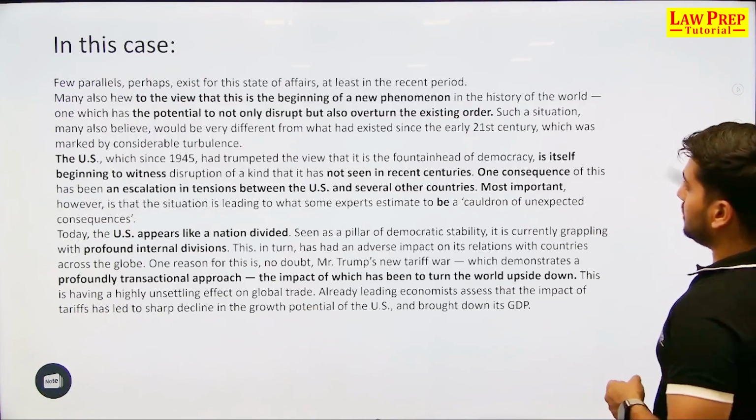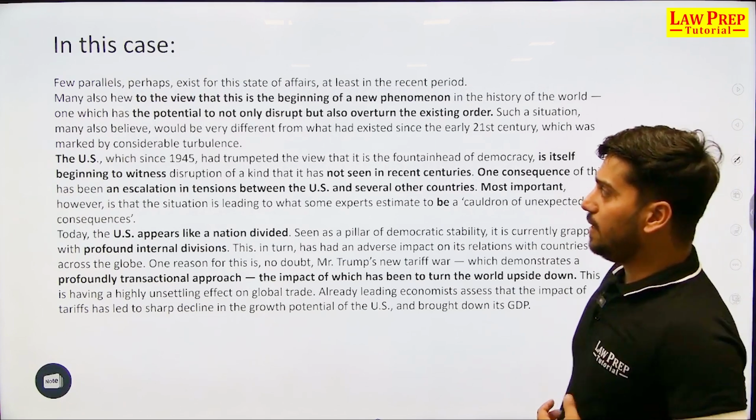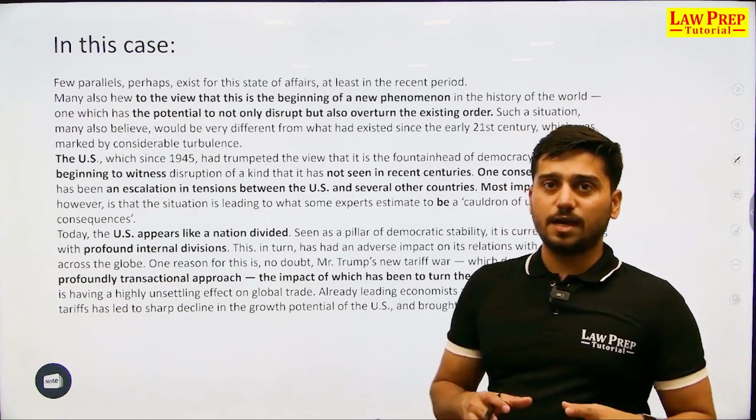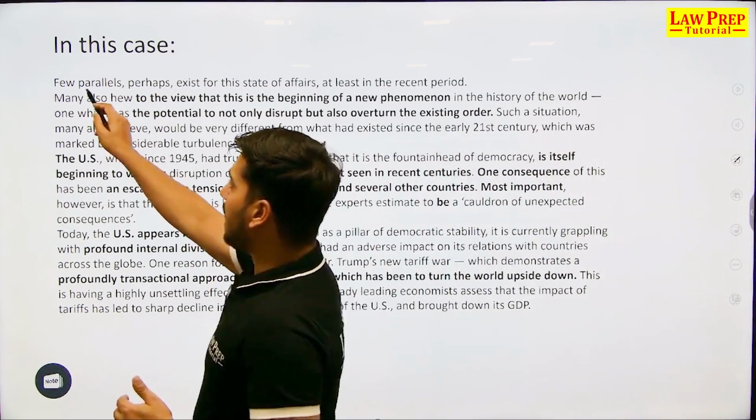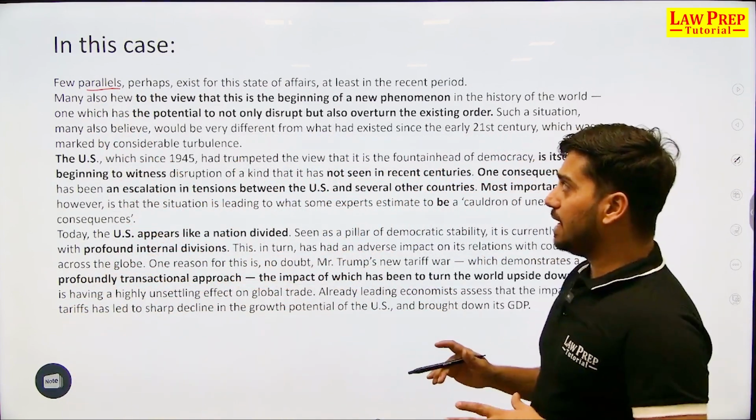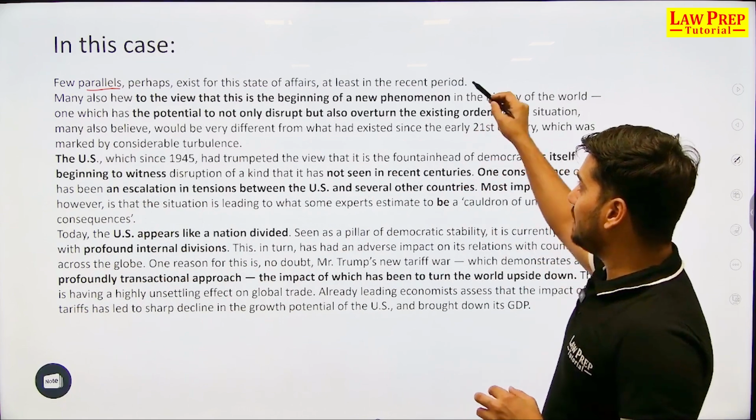What is the meaning of the phrase cauldron of unexpected consequences? So if you read this particular paragraph, now I will try to summarize it, where the author is saying that there are certain parallels, which means coexisting at the same time, for the state of affairs, at least in the recent period.